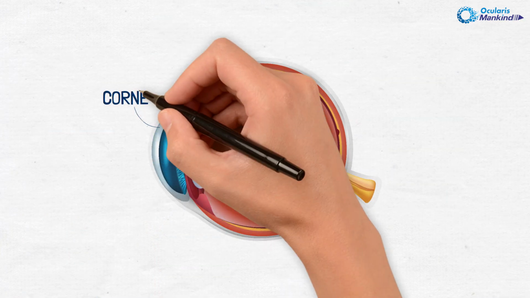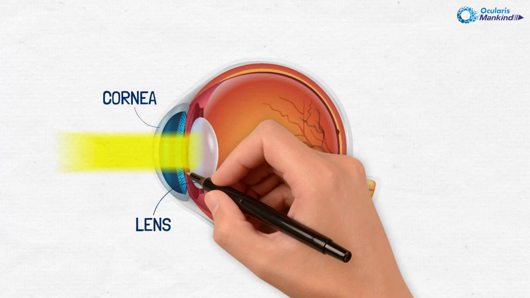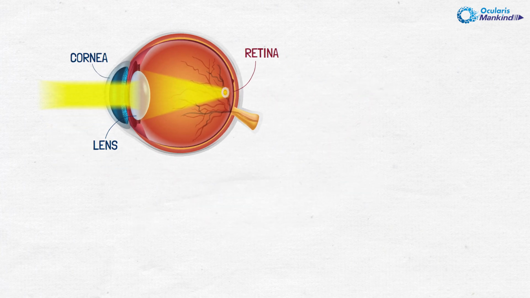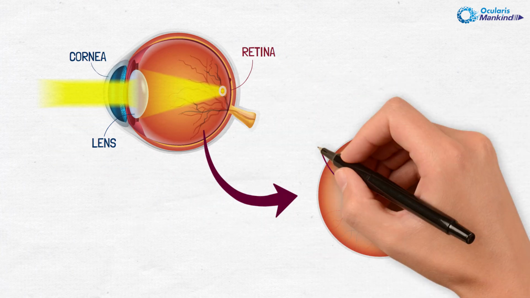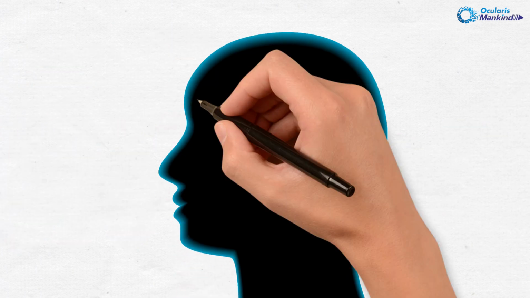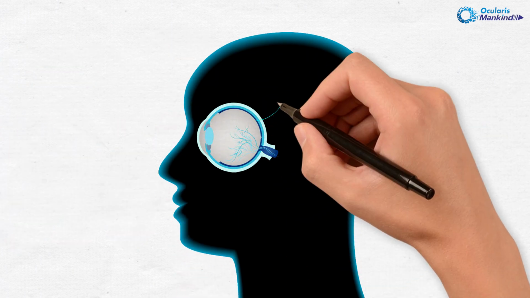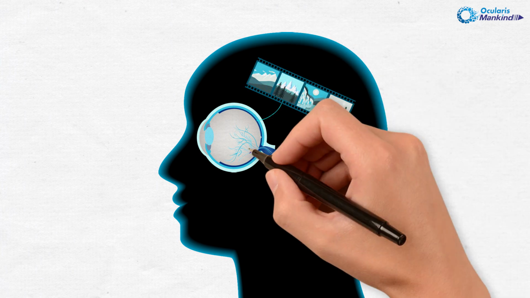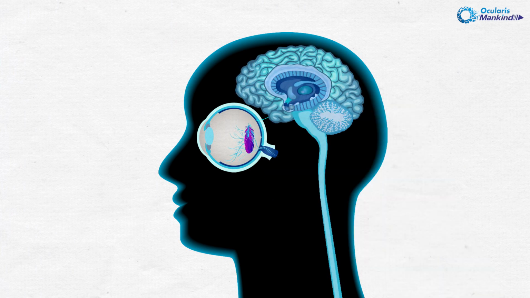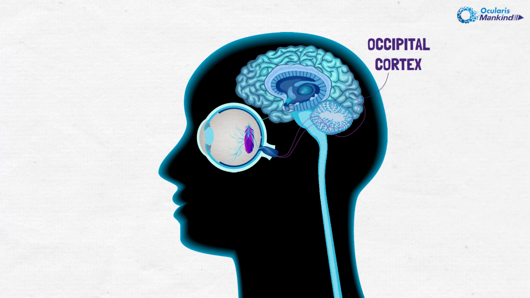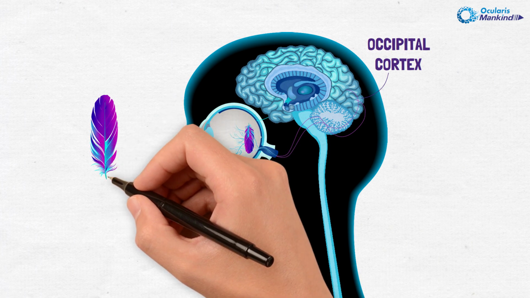The cornea and lens of the eye focus the light entering the eye on the innermost layer of the eye, called the retina. As you can see in the picture, the retina has the fovea, macula, optic disc, etc. The retina is the light-sensitive layer of tissue that lines the inside of the eye and acts like a film in the camera, capturing images. The images formed on the retina are transmitted via the optic nerve to the brain, where they are interpreted in the occipital cortex. In that way, we can see any object.